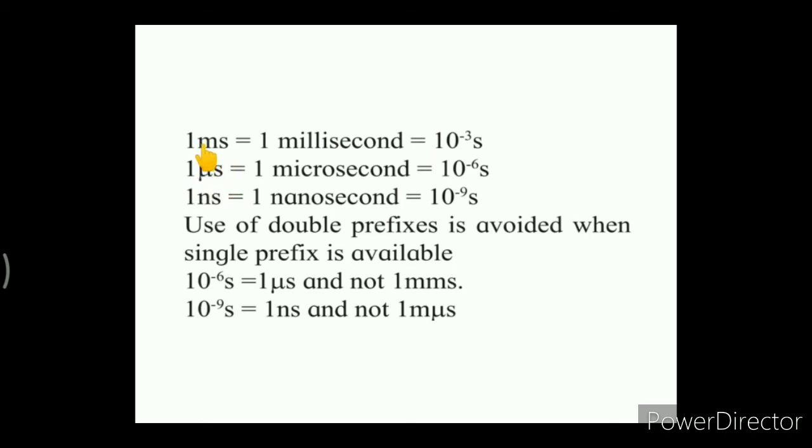It is to be written the same as millisecond, microsecond, nanosecond. So micro is to be written, then second. Now when we write micro in terms of power of 10, it is given as 10 raised to minus 6. So 1 microsecond can also be written as 10 raised to minus 6 second.